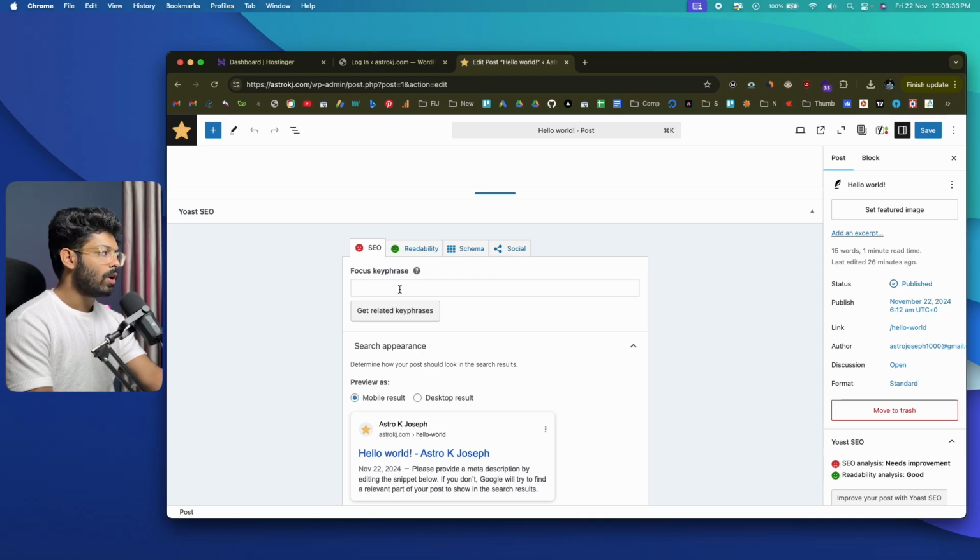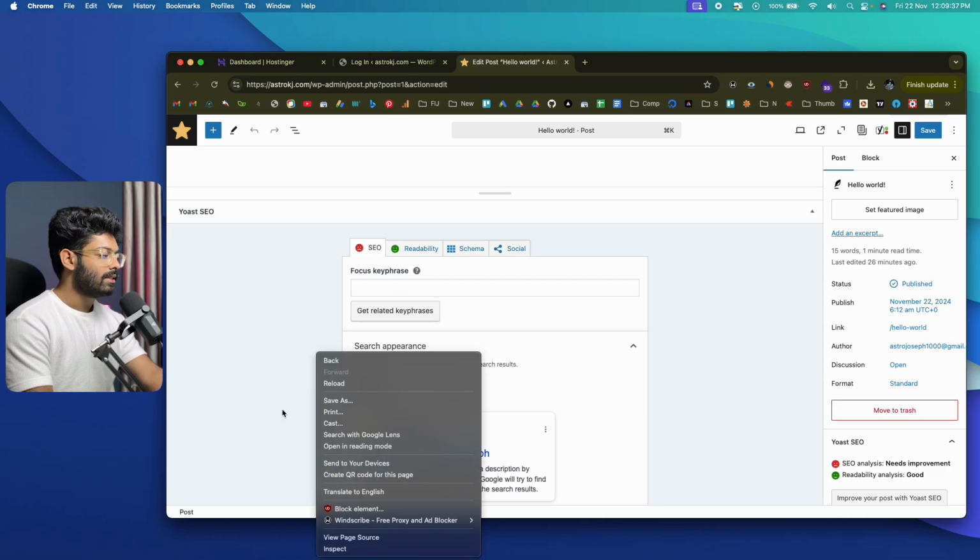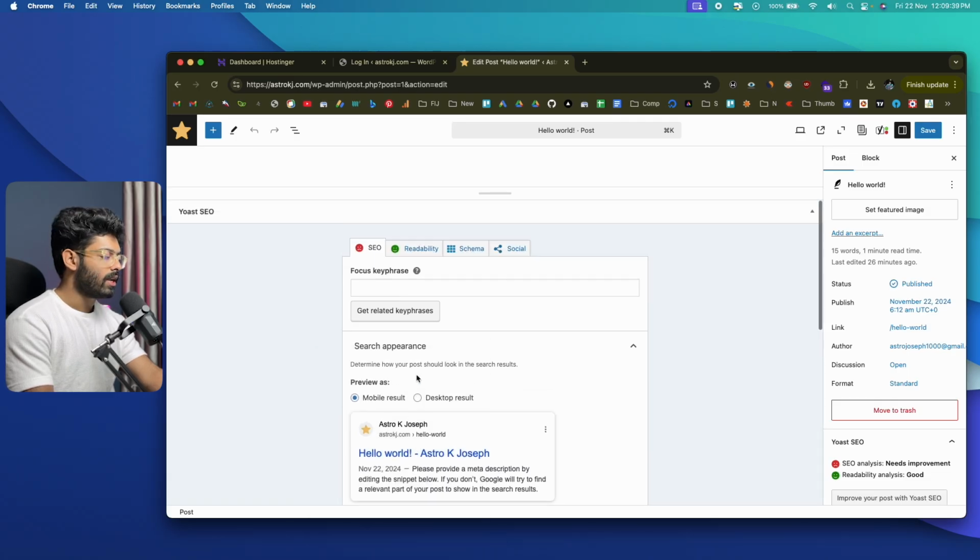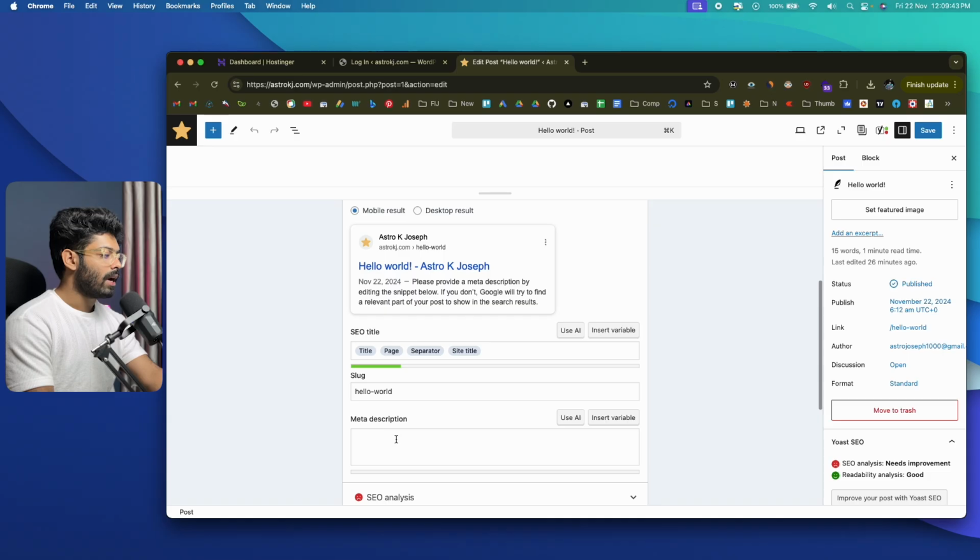So let's say you want to publish this blog and you want to know how your blog post will look like on Google. This is the place where you can see a preview of it. You can go ahead and specify a target focus keyword. You can give a meta description. You can configure the slug. You can click and save an SEO title. Let me quickly show you a demo.